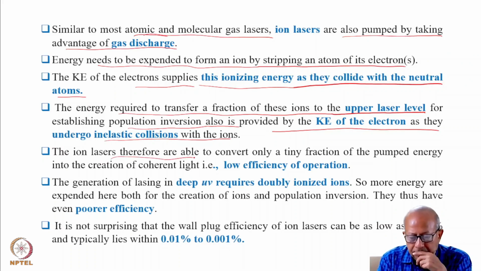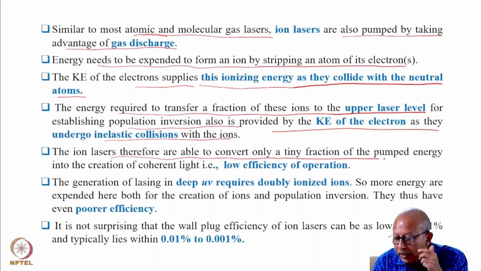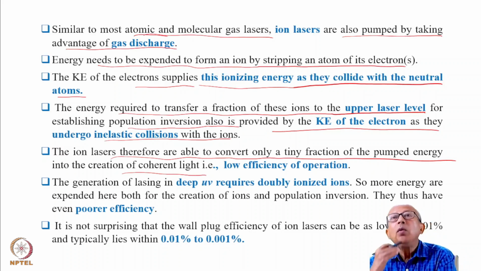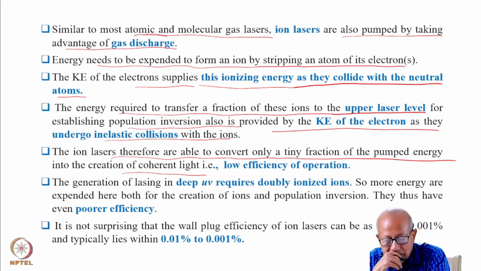The ion lasers, therefore, are able to convert only a tiny fraction of the pump energy into the creation of coherent light. Therefore, its efficiency will be much lower. I cannot say much lower, but would be definitely lower than that of atomic gas lasers. As a matter of fact, the efficiency of ion lasers is much lower than the atomic gas lasers.